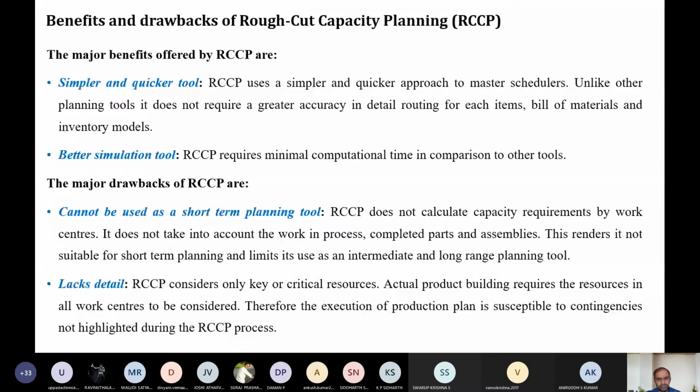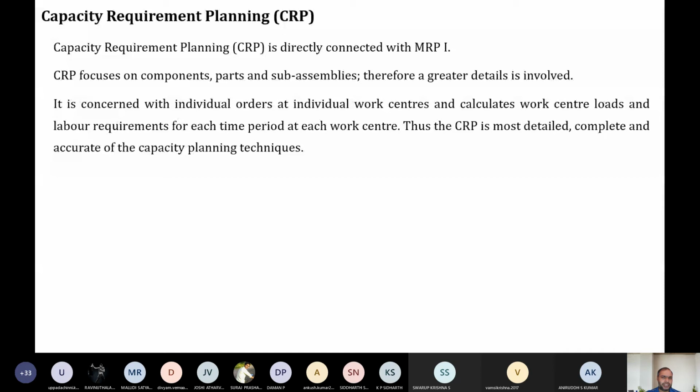Then what is the use of this RCCP, the rough cut capacity planning? It's a simple and quick tool. You don't require much detailing. You just require the MPS, master production schedule. It's a better simulation tool. What is the drawback? It cannot be used for short-term planning, and it goes with the rough data available. Very minute, macro detailing of data is not required. That's why we go with rough cut capacity planning.